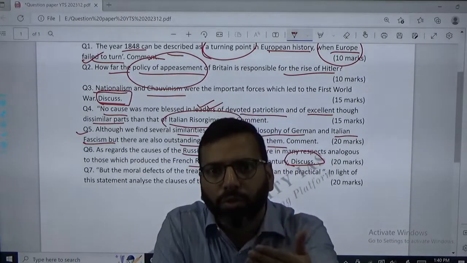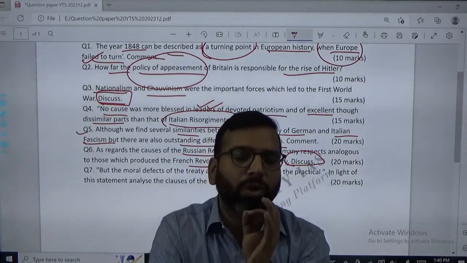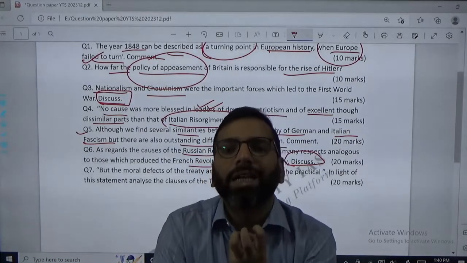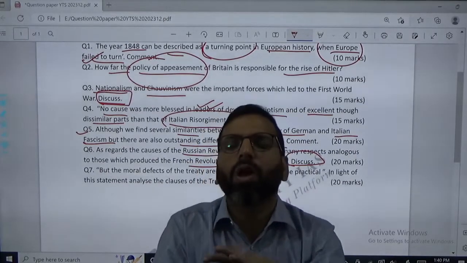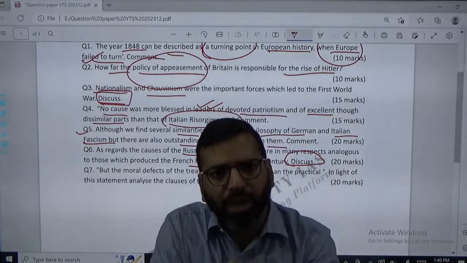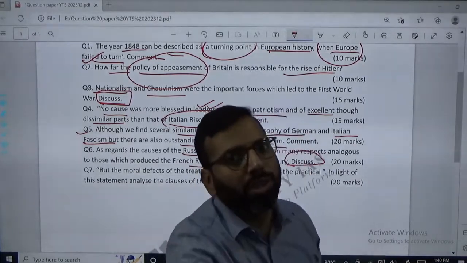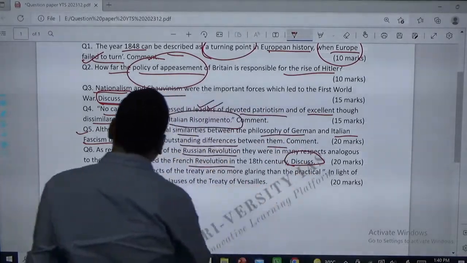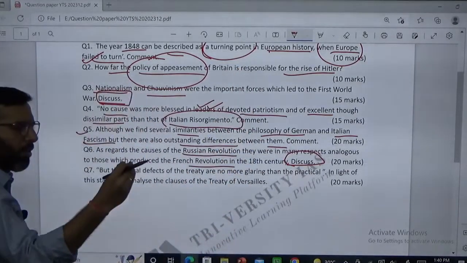Say the policy of Russification, say the defeat in the First World War. Defeat in the battles of the First World War created or aroused an anti-government feeling in the masses, which ultimately led to this revolution. So that also you need to write in the later half, or the end portion, of the question.